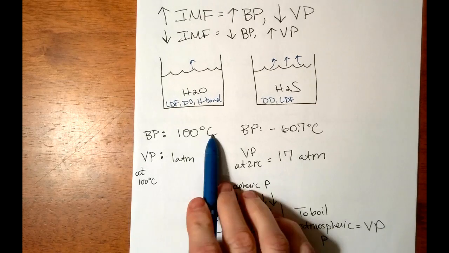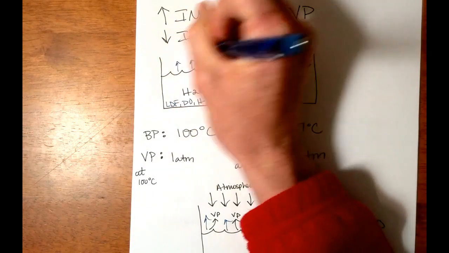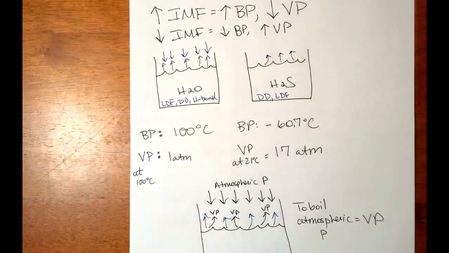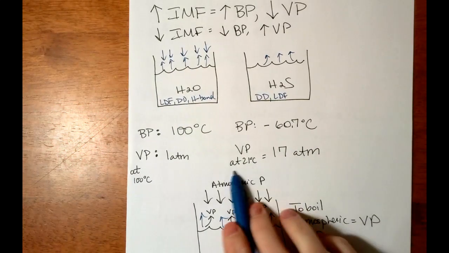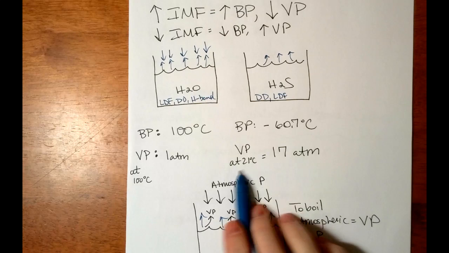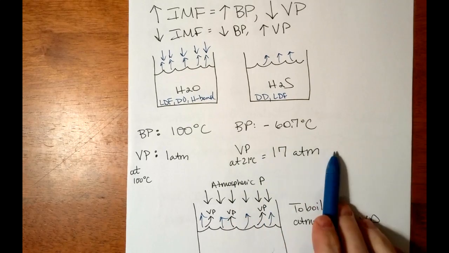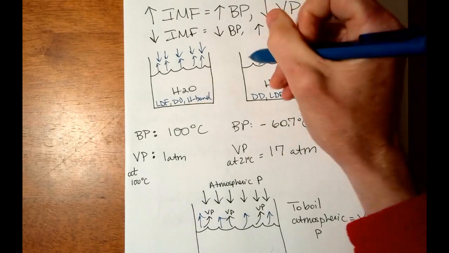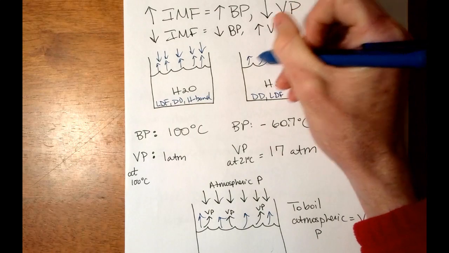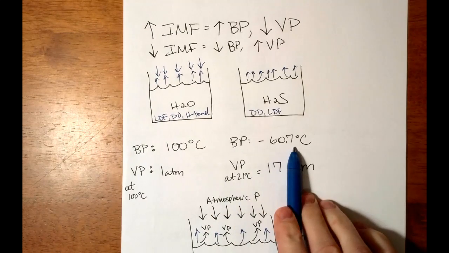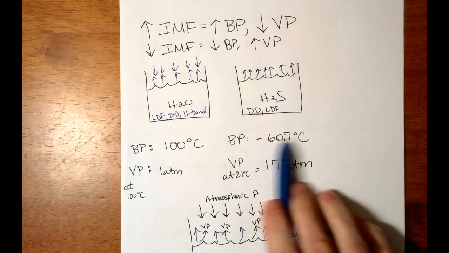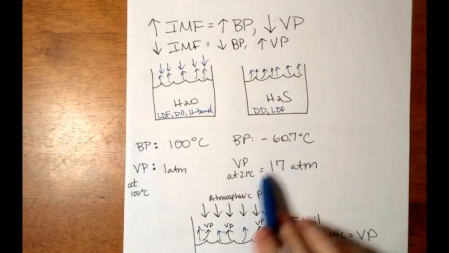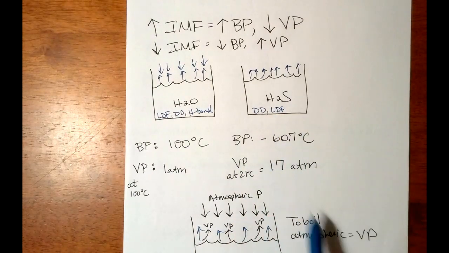That just happens to be the temperature when the vapor pressure of the water equals the atmospheric pressure at sea level. At 21 degrees Celsius, at a much colder temperature, the vapor pressure of H2S is huge. It's 17 atmospheres. It's really easy for H2S to escape, which is why its boiling point is so low. Negative 60 degrees Celsius is what it boils at. That's how cold it is for the vapor pressure of H2S to equal 1 atmosphere.